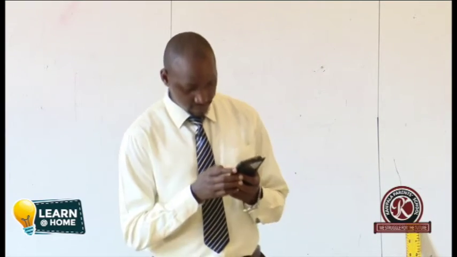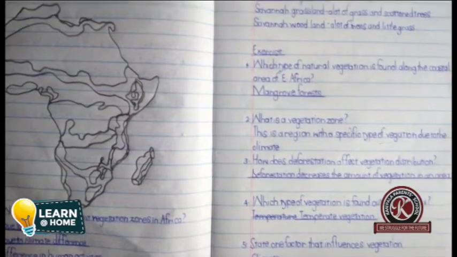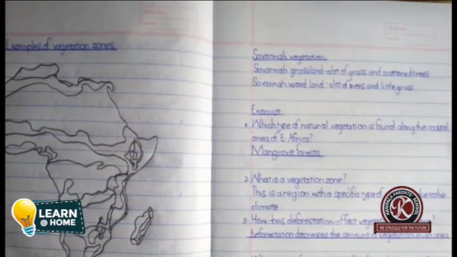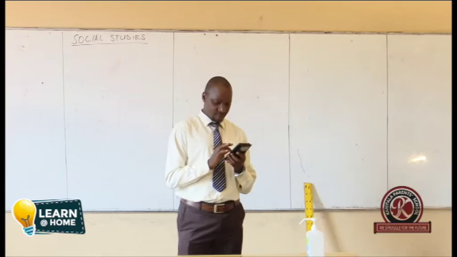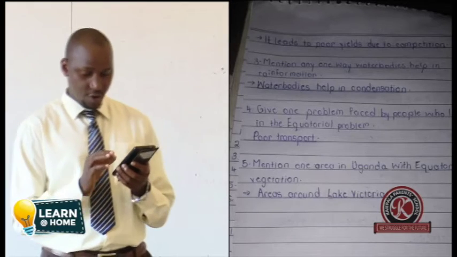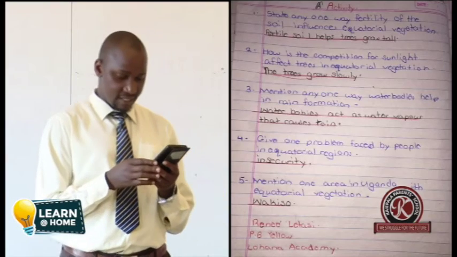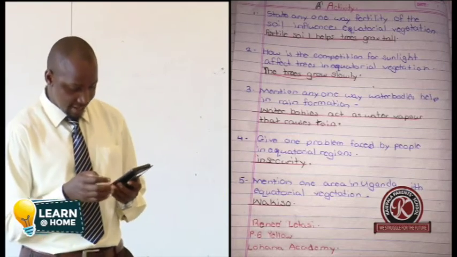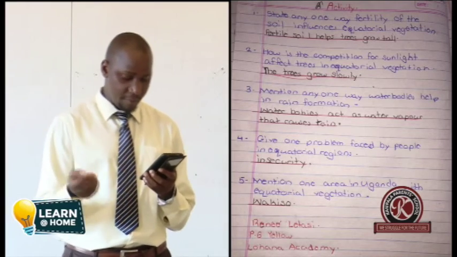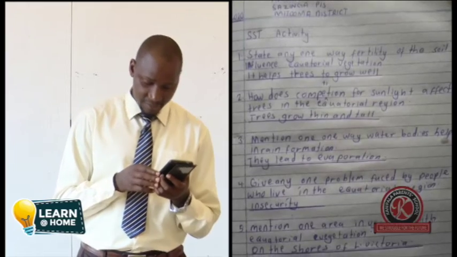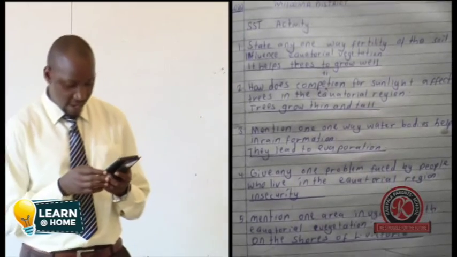One is Mbowa Elijah, Kampala Parents. We received your work. We are happy. You are going to get a response. Mulungi Joel from Kampala Academy. We received your work. Reni Letasi from Lohana Academy, P6. I'm happy you submitted your work. Alinda Gilbert, P7 from Mitoma.